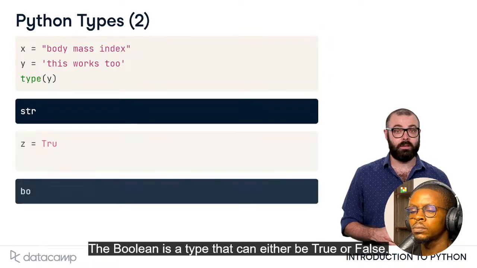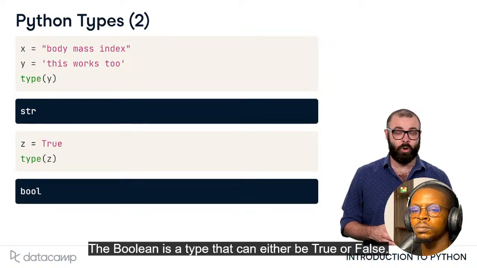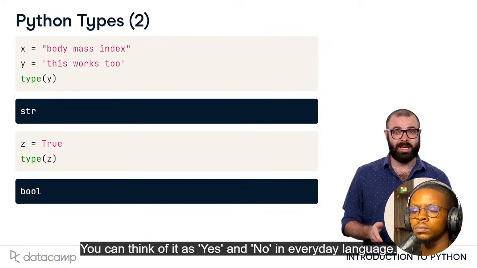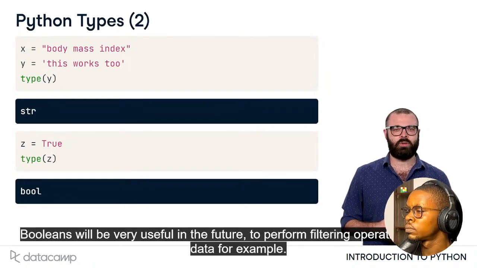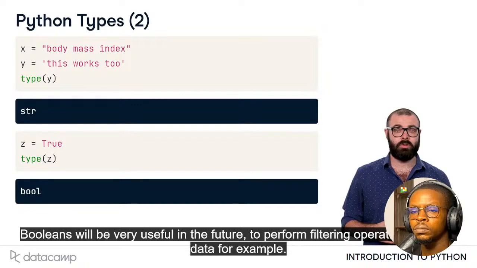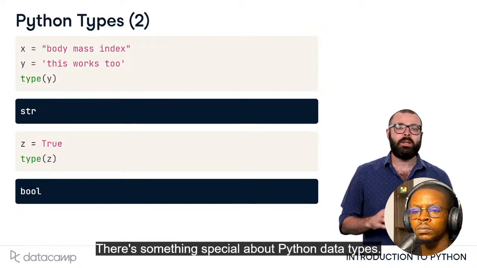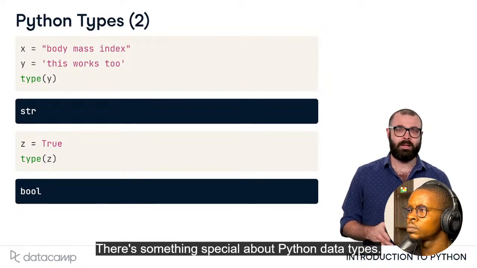The boolean is a type that can either be true or false. You can think of this as yes and no in everyday language. Booleans will be very useful in the future to perform filtering operations on your data, for example. There's something special about Python data types.